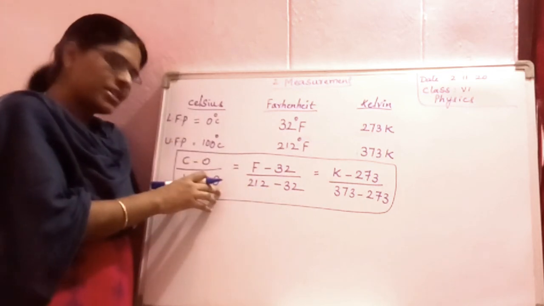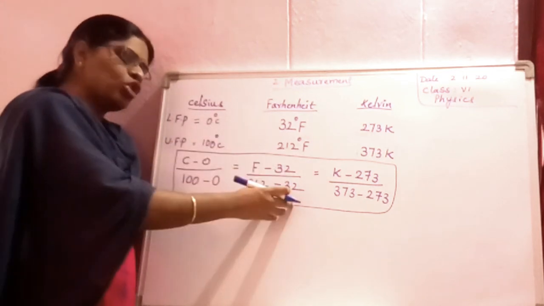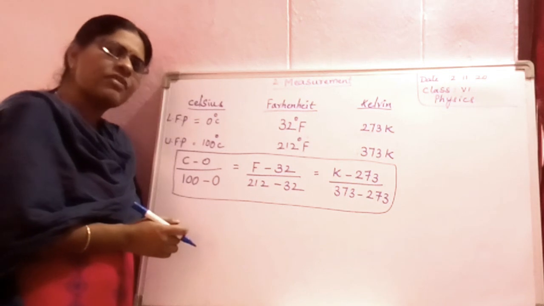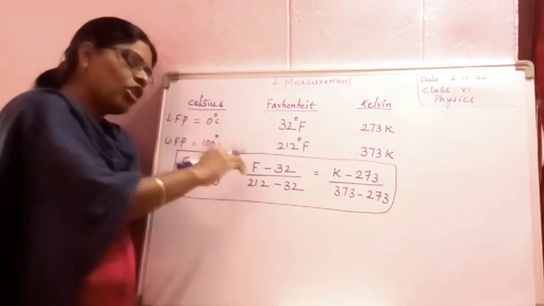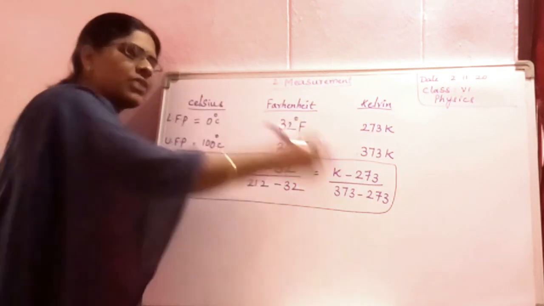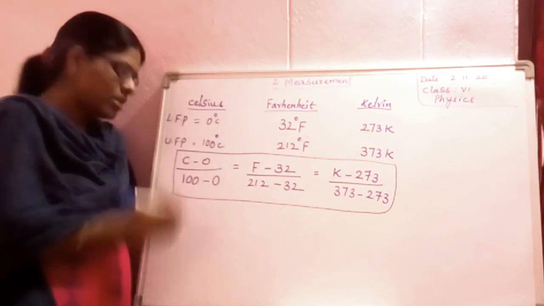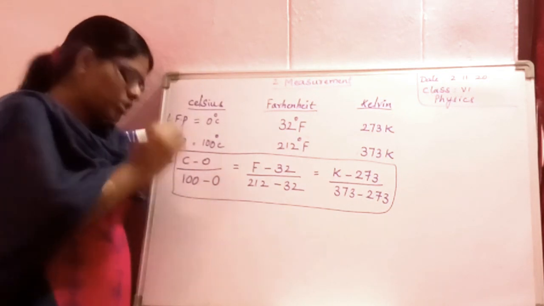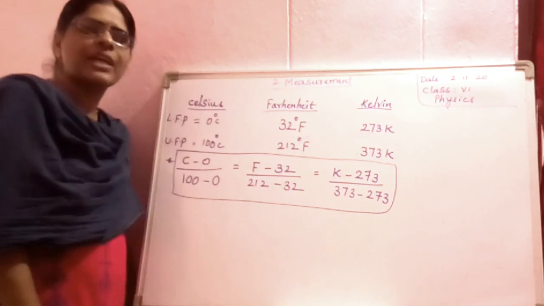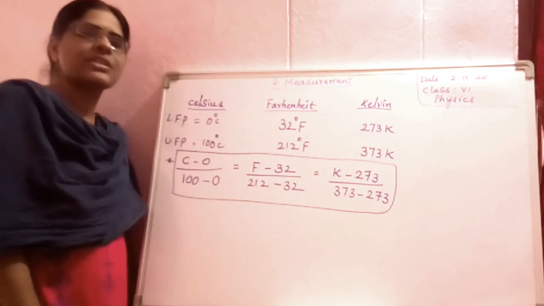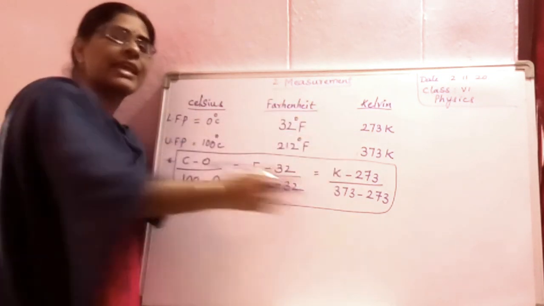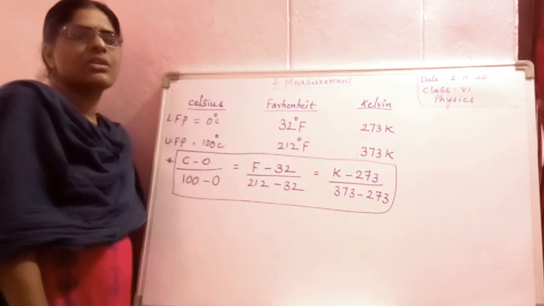Suppose the temperature is given in centigrade, you want to find out its temperature in Fahrenheit. Or if a Fahrenheit is given, you can find out the value in Kelvin scale. Okay? Wherever you go, this is your important formula regarding temperatures in different scales. Okay, children?